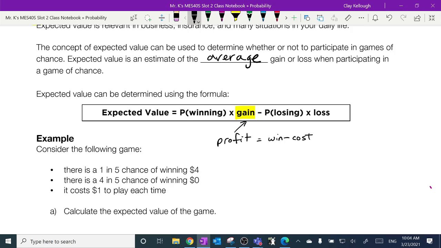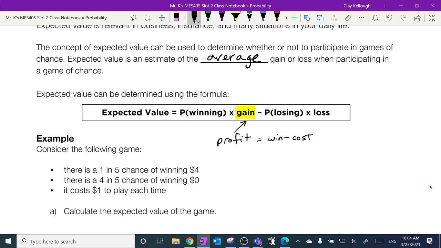If you're running a business and your sales turn out to be $100,000, that's not necessarily a profit. What if it cost you $90,000 to make that money? Well, then your profit's only $10,000. You have to subtract what it cost you to make it. The same thing is true in expected value for the gain part of the formula.